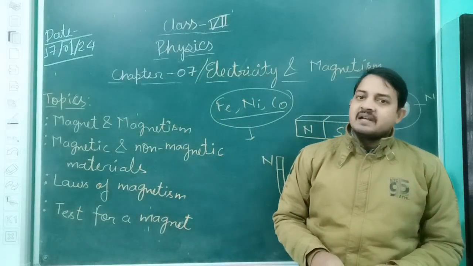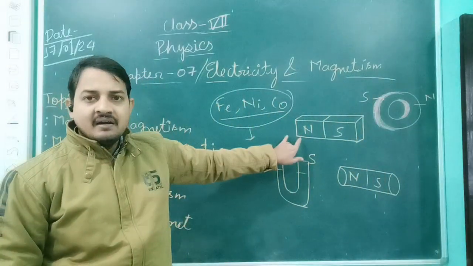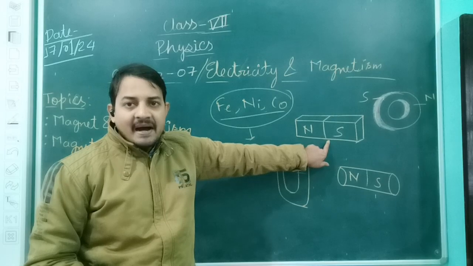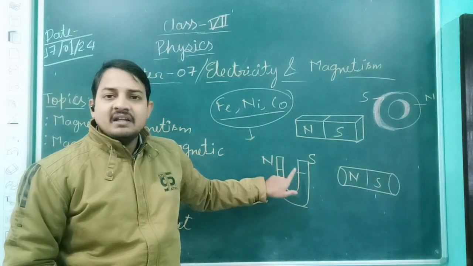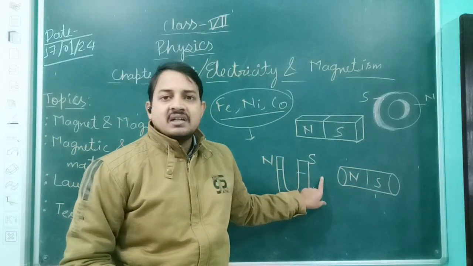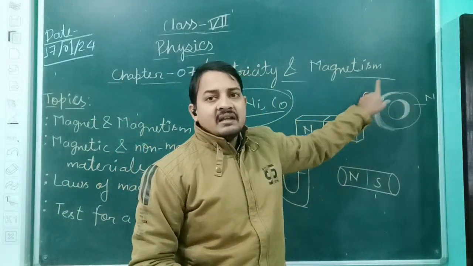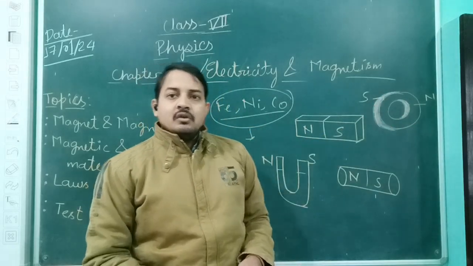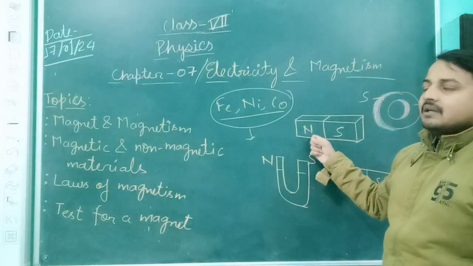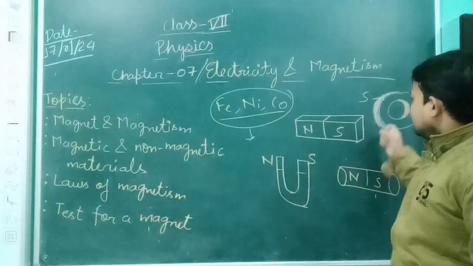Further, artificial magnets have been classified on the basis of their different size and shape. As you can see, I have already made different sizes and shapes here. A magnet made in the bar shape is known as a bar magnet. A magnet made in a U-shaped structure is known as a U-shaped magnet. A magnet made in a cylindrical structure is known as a cylindrical magnet, and a magnet made in a ring structure is known as a ring magnet. So here we have discussed some different types of magnets: bar magnet, U-shaped magnet, cylindrical magnet and ring magnet.